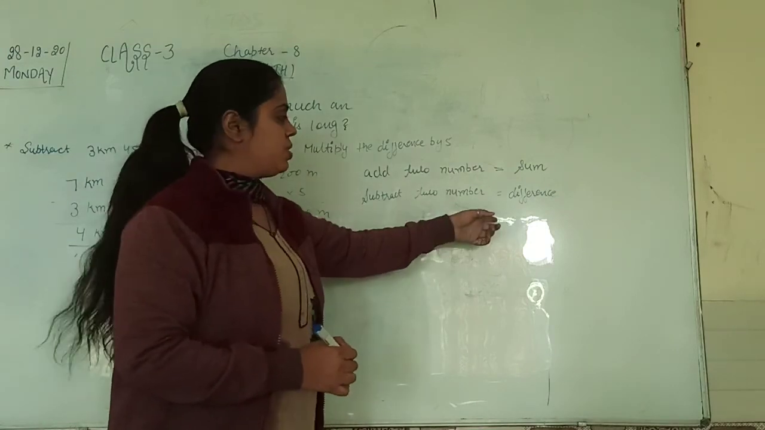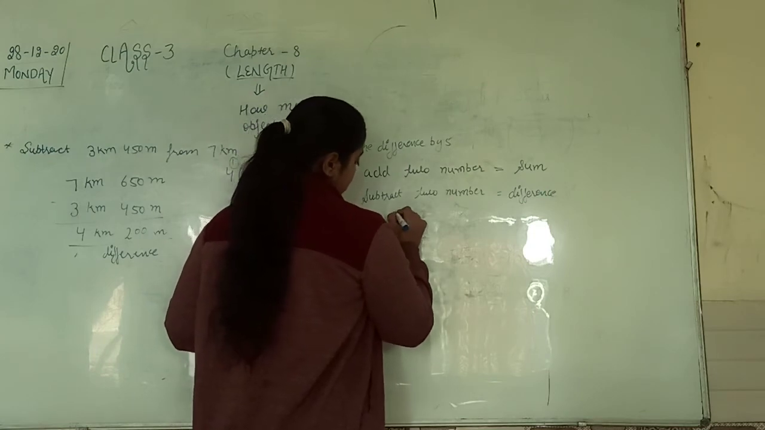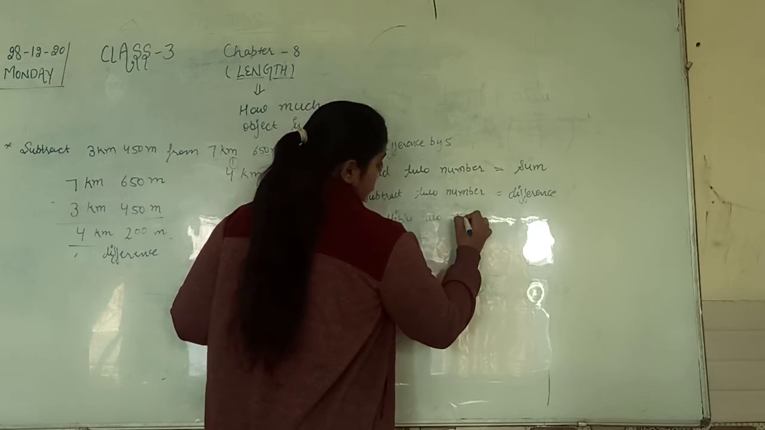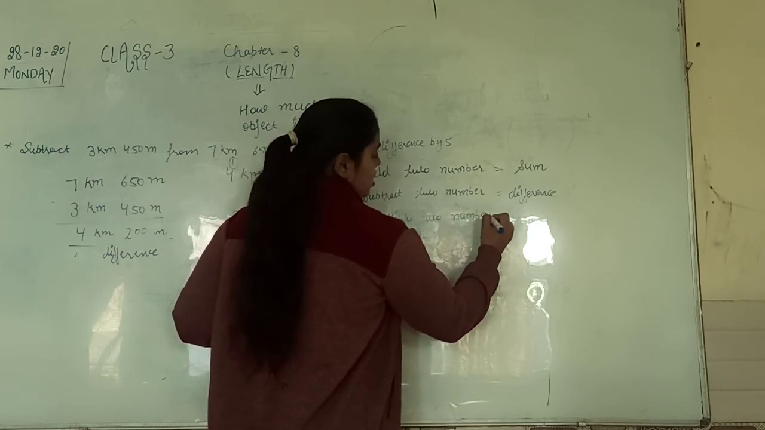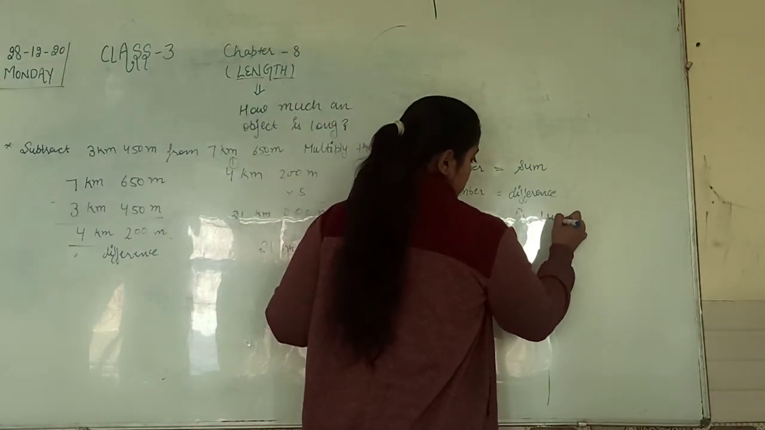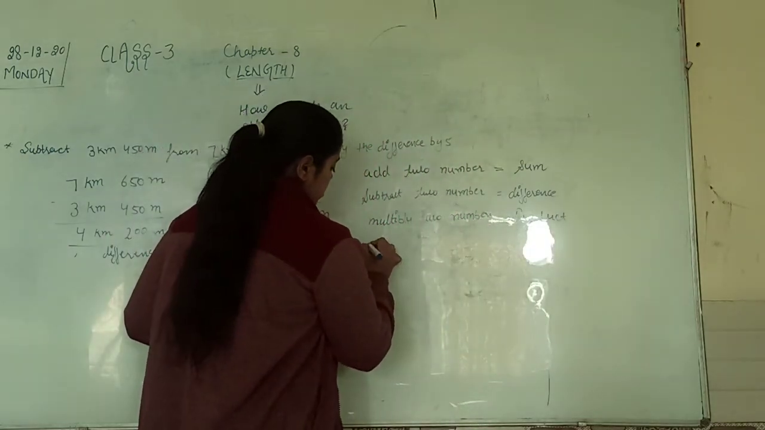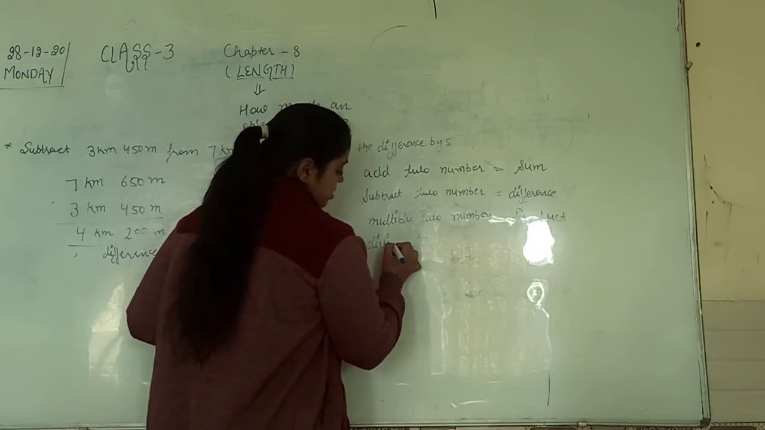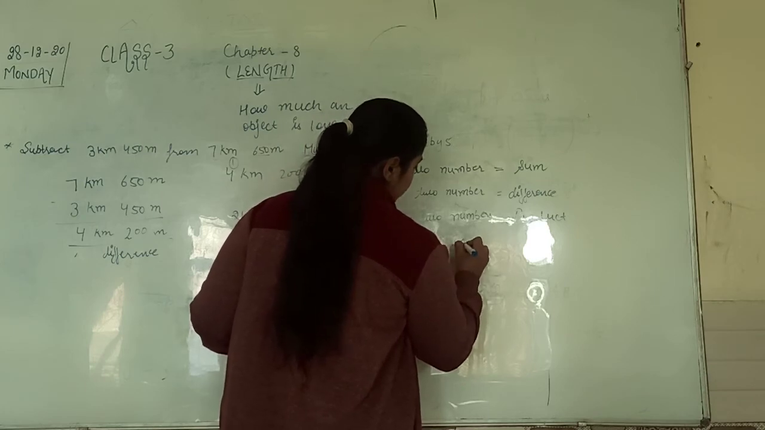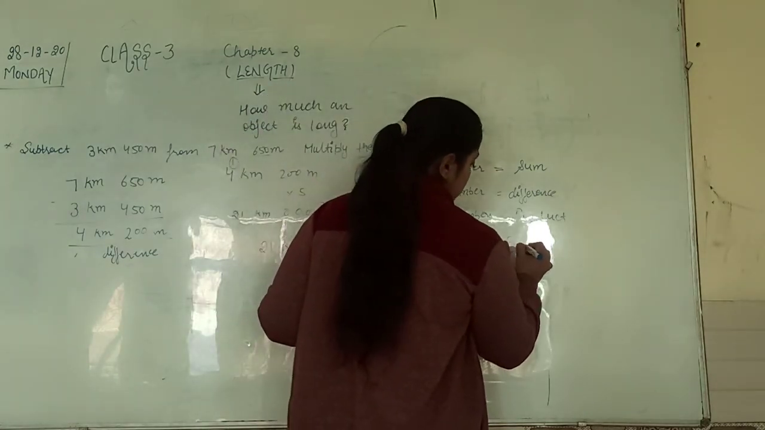When you subtract two numbers, that is what we call the difference. If you multiply two numbers, then the answer we call the product. What do we call the answer? We call it product. Now, when you divide two numbers, then its answer we call the quotient.